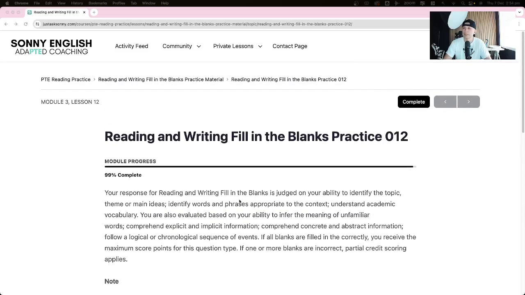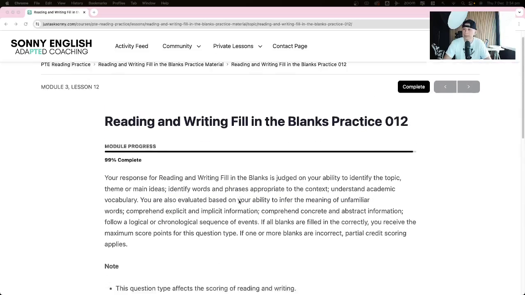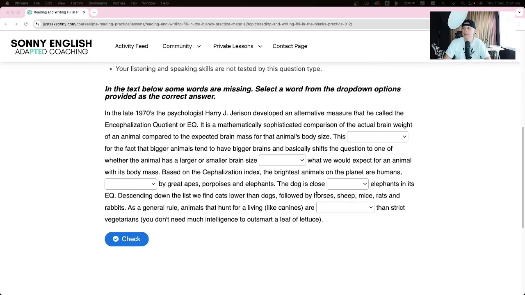Here we go. This is the reading and writing fill in the blanks practice number 12. If you take a look at the blanks here, we're going to drop down first. These are dealing with vocabulary. We have a preposition, and when we have a preposition, you have to check to see if it is a dependent preposition.